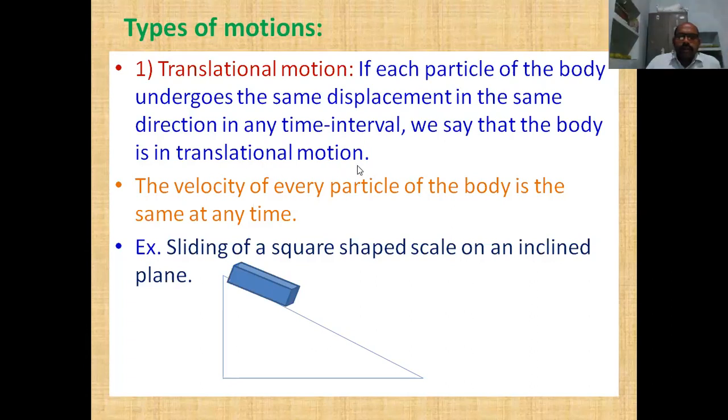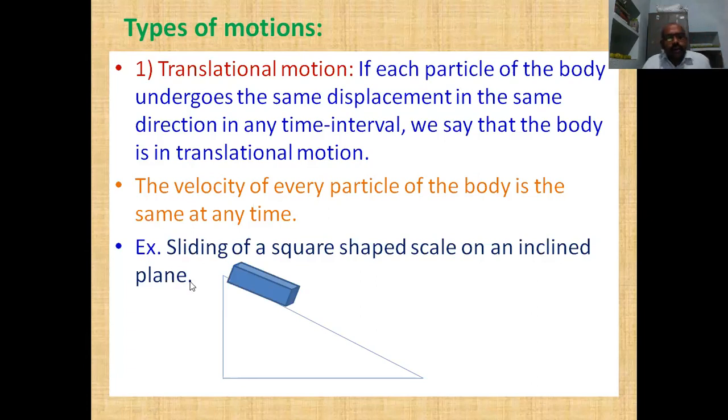The velocity of every particle of the body is the same at any time. So if the above condition is satisfied, obviously the velocity of every particle of the body is the same in magnitude and direction at any time. So it is the characteristic of translational motion.